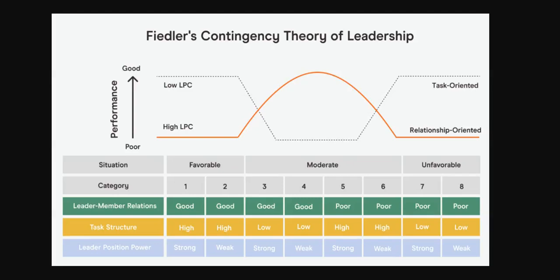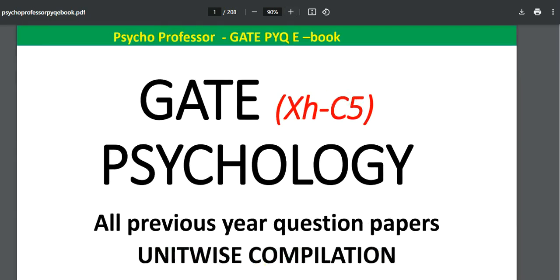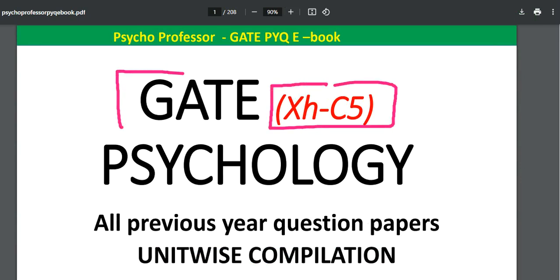This image right now on your screen is very important because it is telling you the answer for your GATE Psychology 2024 question paper, that is from your unit number 10. Hello everyone, welcome back once again. So in today's video, what we are going to do right now is we are going to solve our 2024 GATE Psychology XHC5 question paper, and in this video in particular we are going to discuss our unit number